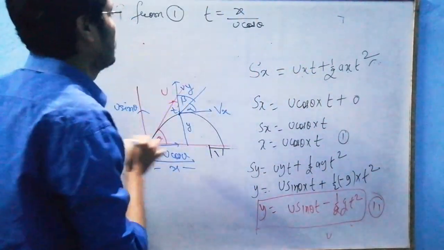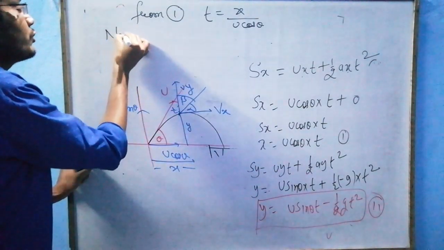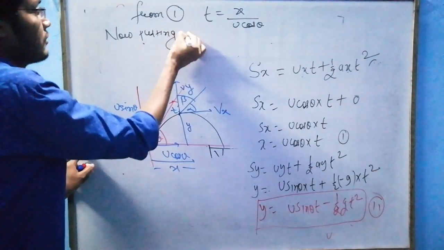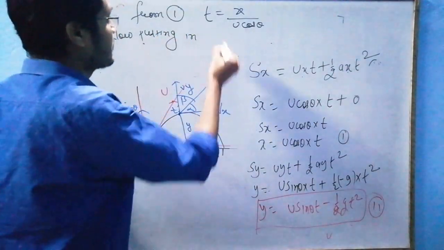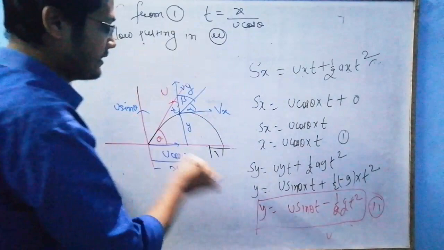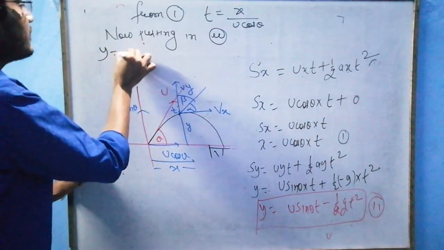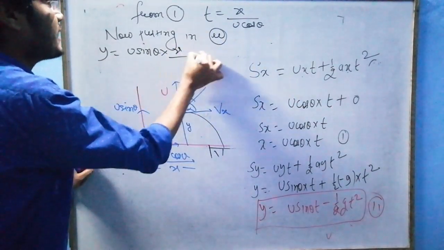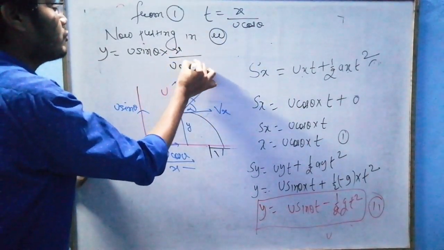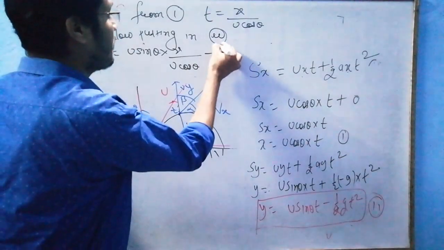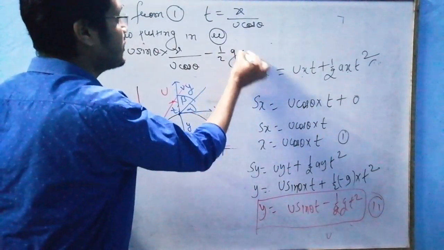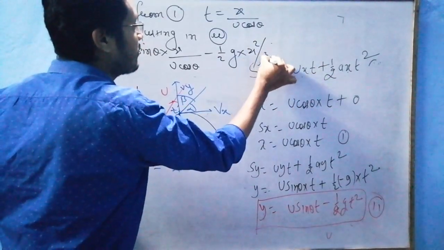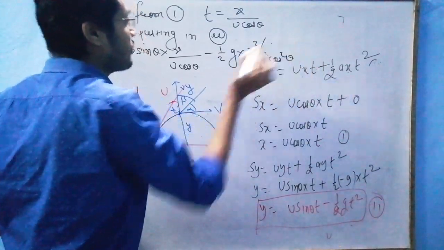Now putting this value in equation second, y is u sin theta times x upon u cos theta, minus half g times x square upon u square cos square theta.